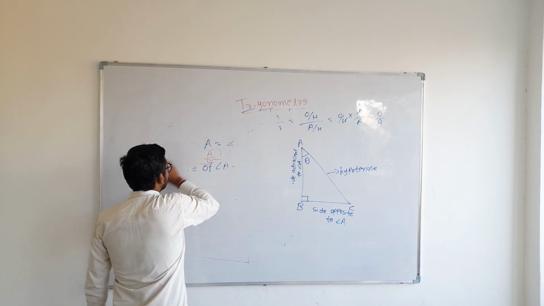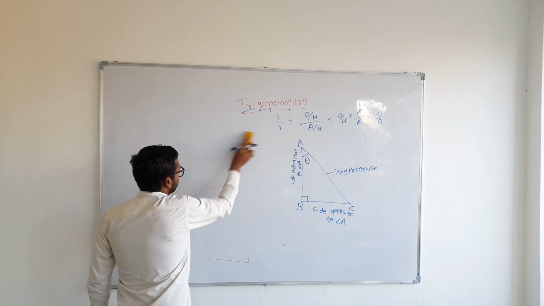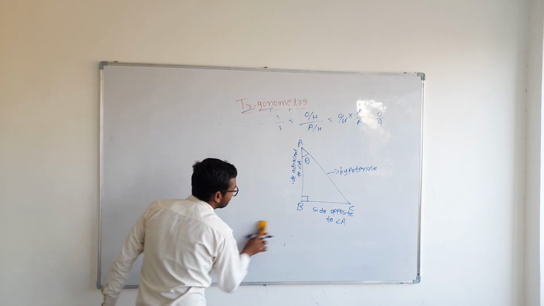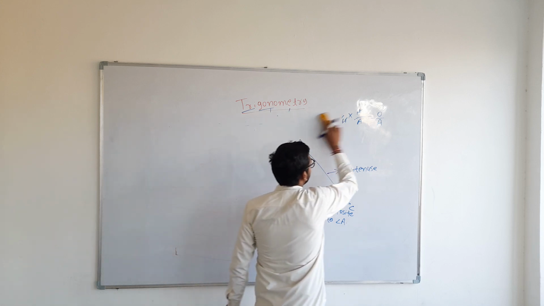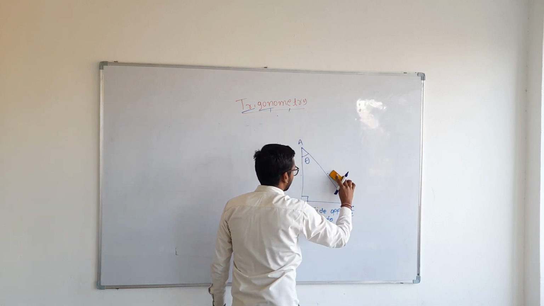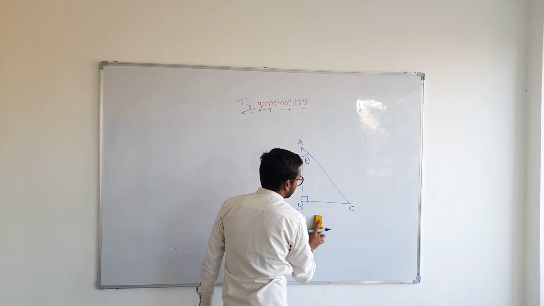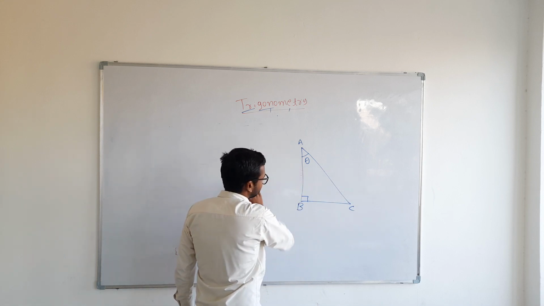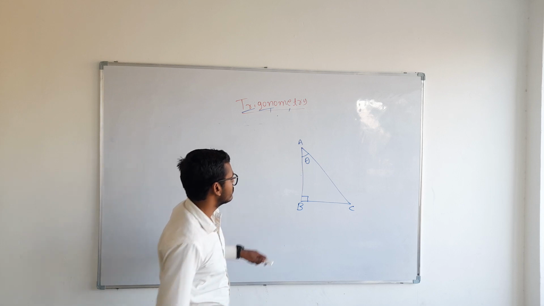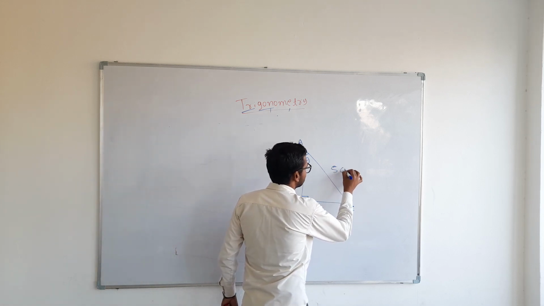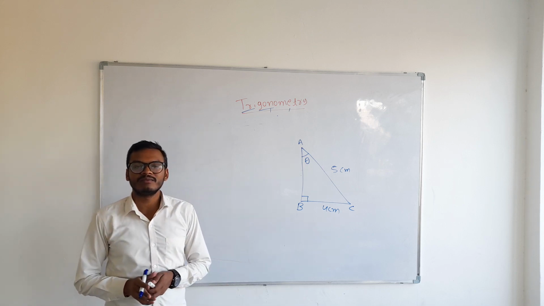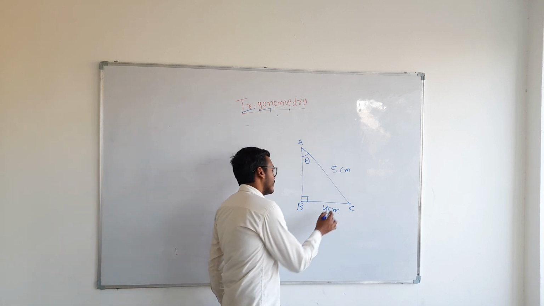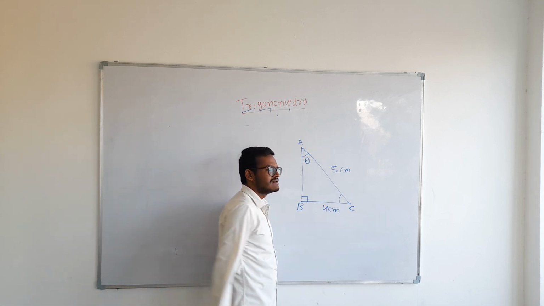Now let's solve an example based upon these trigonometric ratios. I will keep this triangle, it will be helpful for us. Okay. Now suppose you are given the two sides of a triangle. This is 5 cm and this is 4 cm. You are asked to find all the trigonometric ratios of angle C.